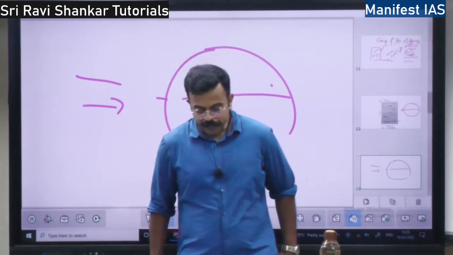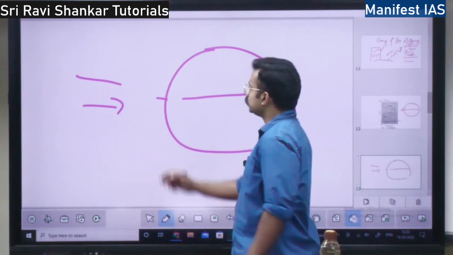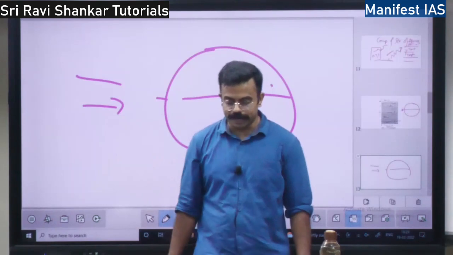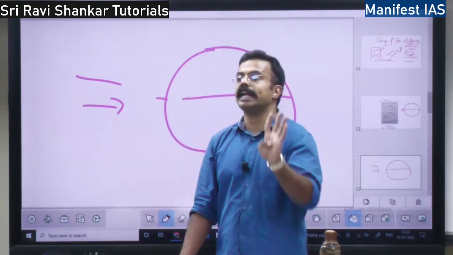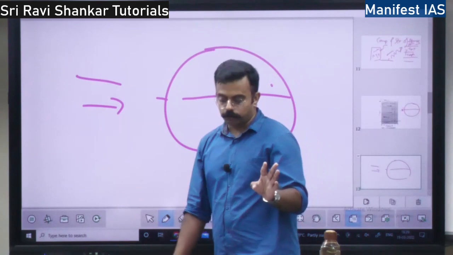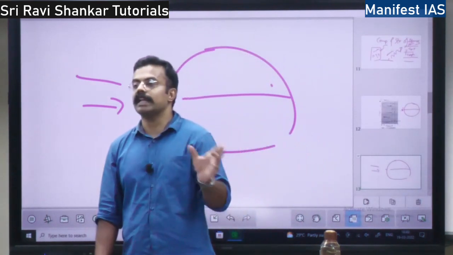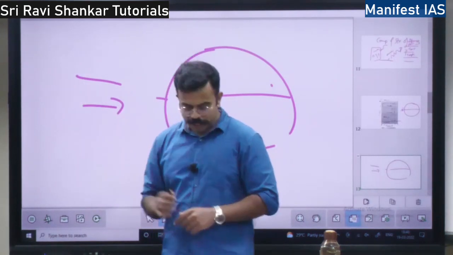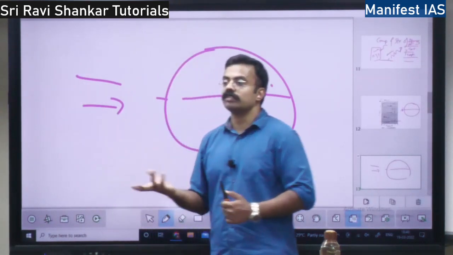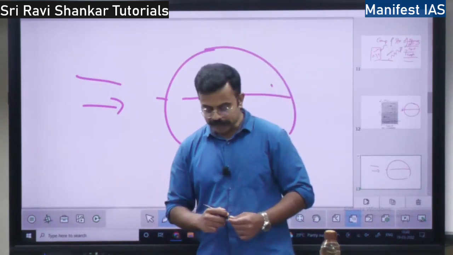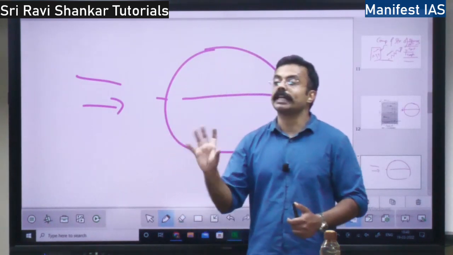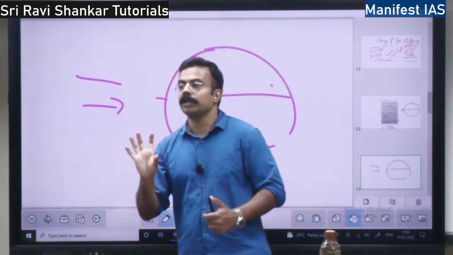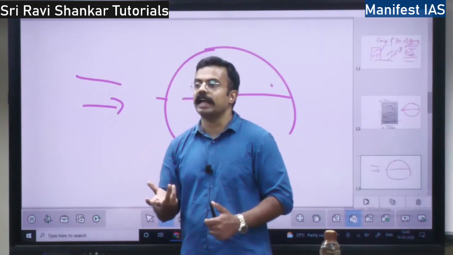Then you have variation of insolation. How does the insolation, the energy we are receiving from the sun, vary? It varies because of the daytime. What is the length of the day? If the length of the day is higher, more insolation is received. It varies on seasons. In summer season we have more insolation. Apart from that, it varies on rotation of the earth. At night time, because of rotation, we don't receive the sunlight, right?